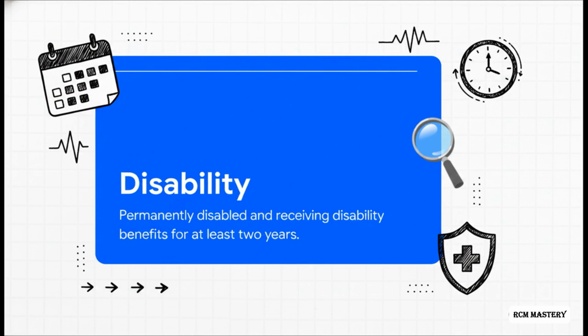For the second path, disability, the specific timeline is a big deal. A patient can qualify if they're permanently disabled, but wait, that isn't the end of the rule. They also have to be receiving disability benefits for at least 2 years. 2 full years. It's a very strict timeline that must be entirely satisfied before Medicare eligibility actually kicks in.